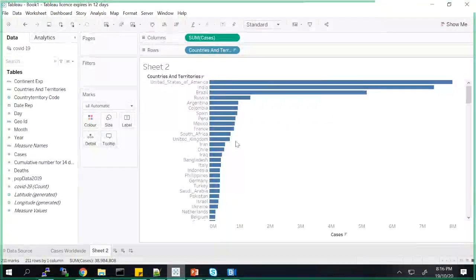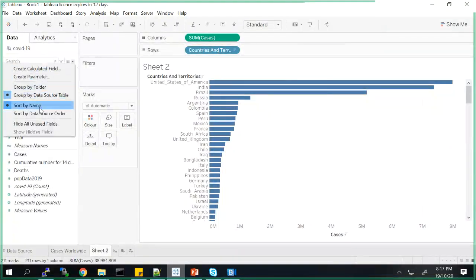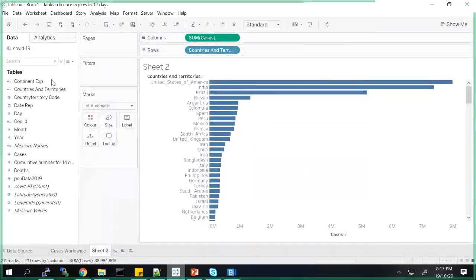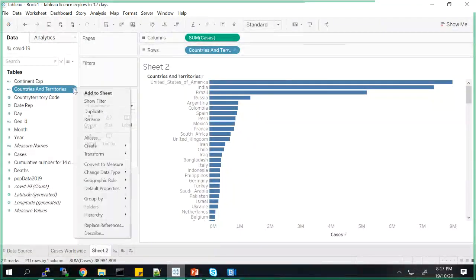There is a concept called sets in Tableau where you can create a set and then apply the set to this data so that it will select only the top 10 countries. The way we do it is, you have to click on the column on which you want to create the set, and then there is an option called create, and then an option called set.